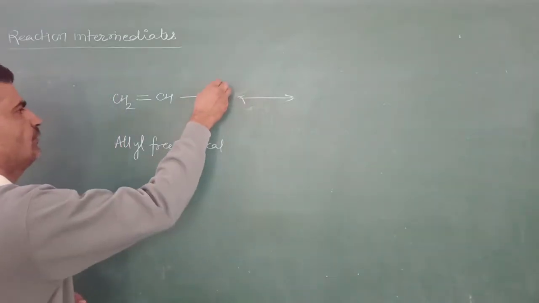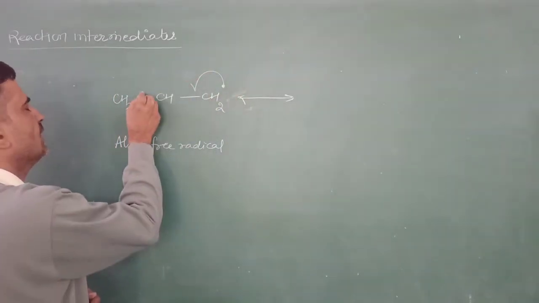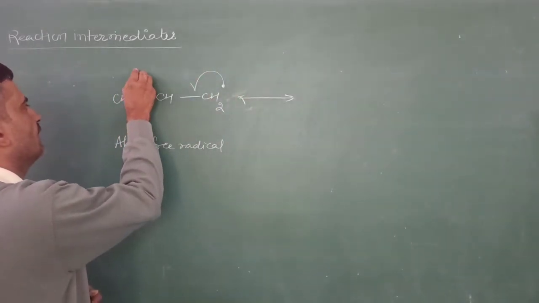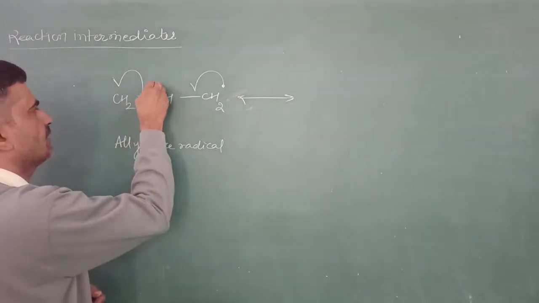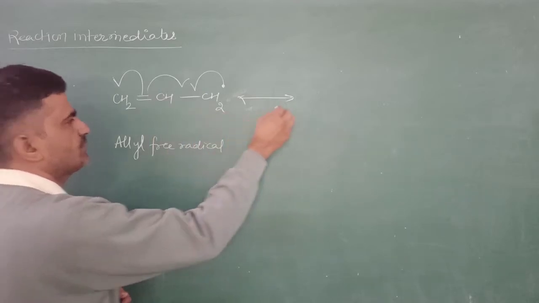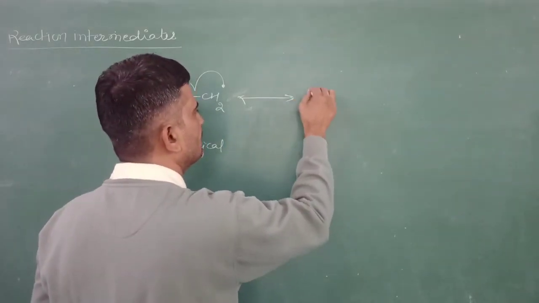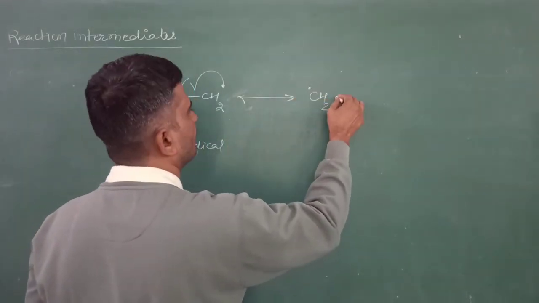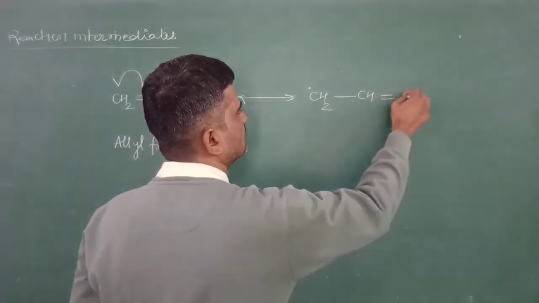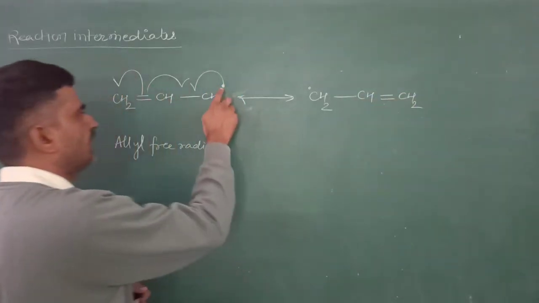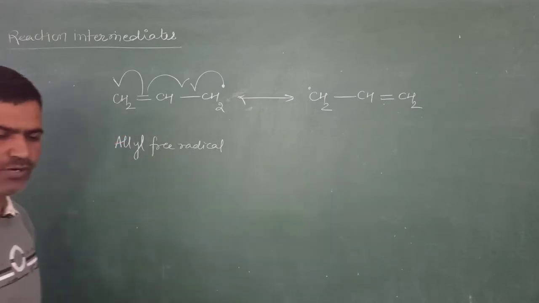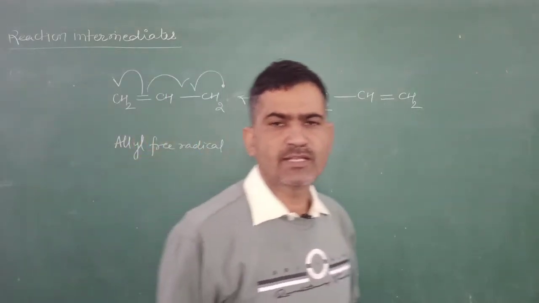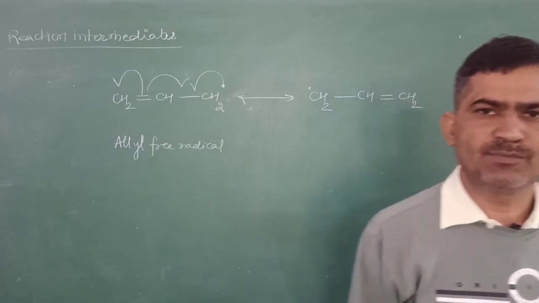This odd electron will be transferred to this position, and the odd electron from this pi bond will be transferred to this carbon. This is the formation of a free radical. Now this odd electron is transferred from this carbon to this carbon, and the delocalization of electron due to resonance explains the stability.